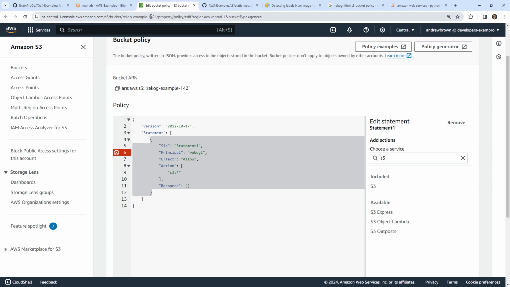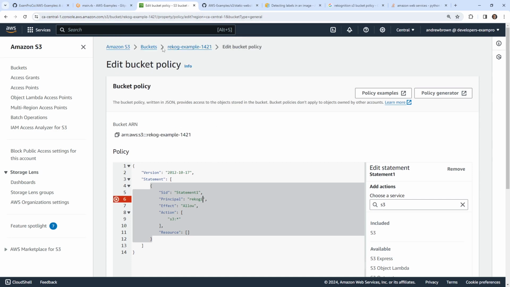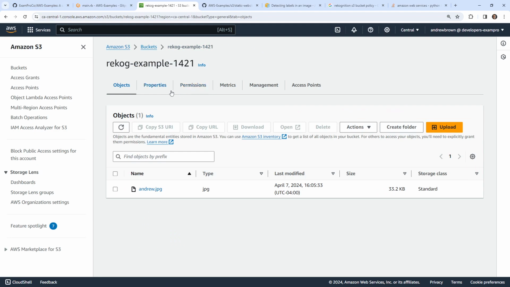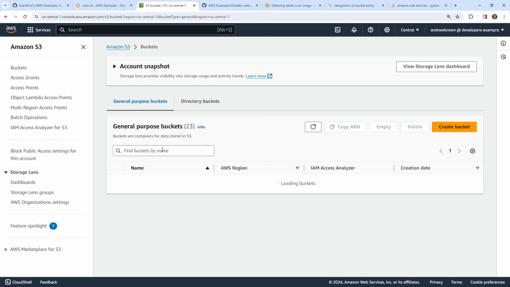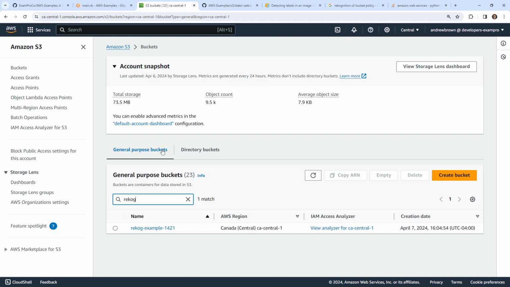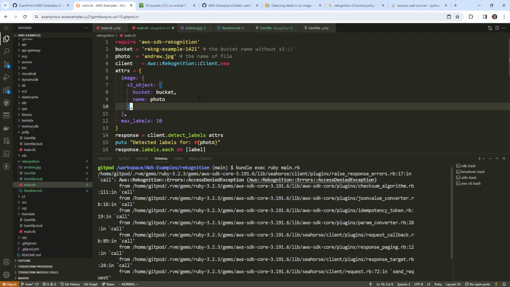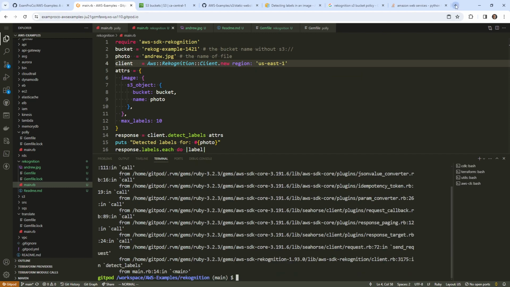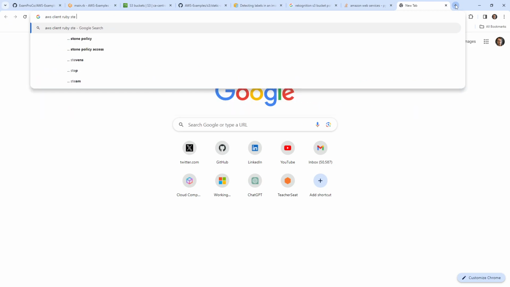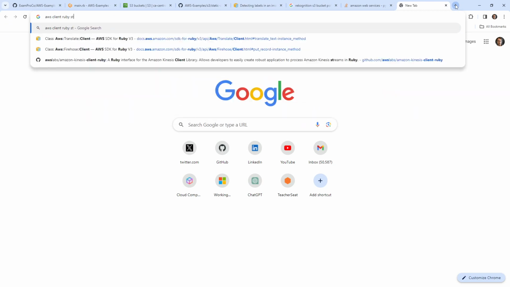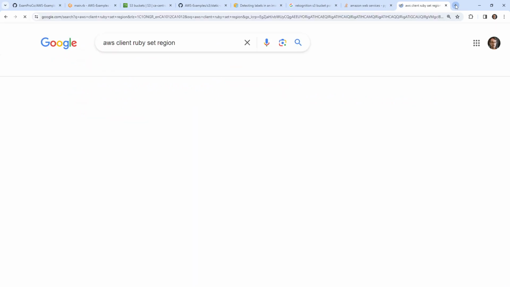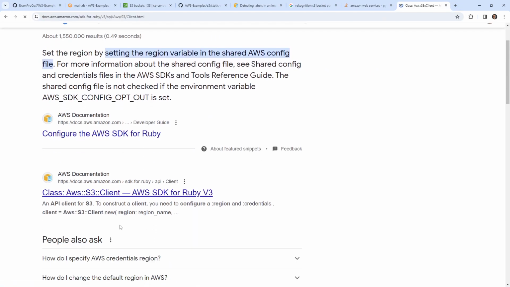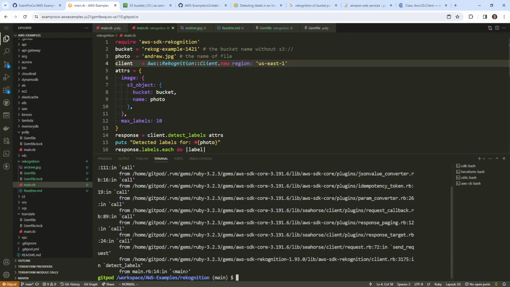Where is this bucket? So we go over here, and we'll go back to buckets. Recog. This is CA Central 1, but this should be CA Central 1 as well. I guess we could be explicit and just set the region as US East 1. AWS client, Ruby set region. I don't know if it's just region or AWS region, I just can't remember. No, it's just region, okay. We'll go ahead and try this again.